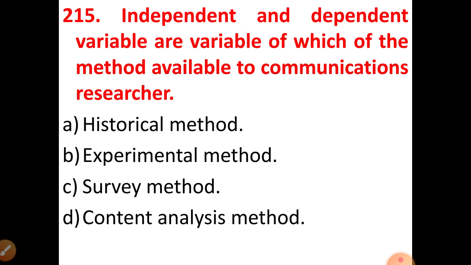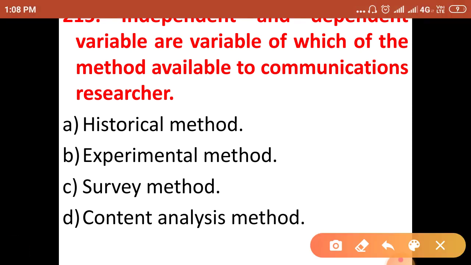So the next question is, independent and dependent variables are variables of which method available to a communications researcher. Here the options are historical method, experimental method, survey method, and content analysis method. देखिए, जब भी इंडिपेंडेंट एंड डिपेंडेंट वेरिएबल का बात आता है तब हम लोगों को एक्सपेरिमेंटल मेथड ऑफ रिसर्च मतलब करेक्ट आंसर हो रहा है, बिकॉज एक्सपेरिमेंटल रिसर्च मेथड टेस्ट द कॉज एंड इफेक्ट रिलेशनशिप ऑफ द टू वेरिएबल्स. One is independent variable, one is dependent variable.